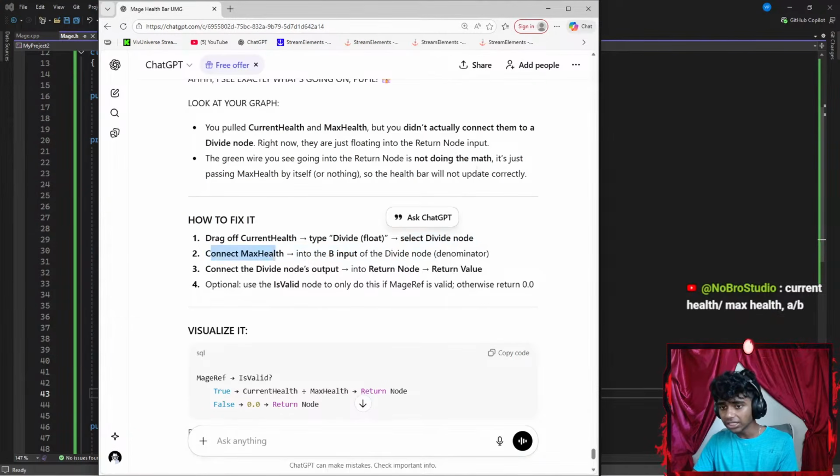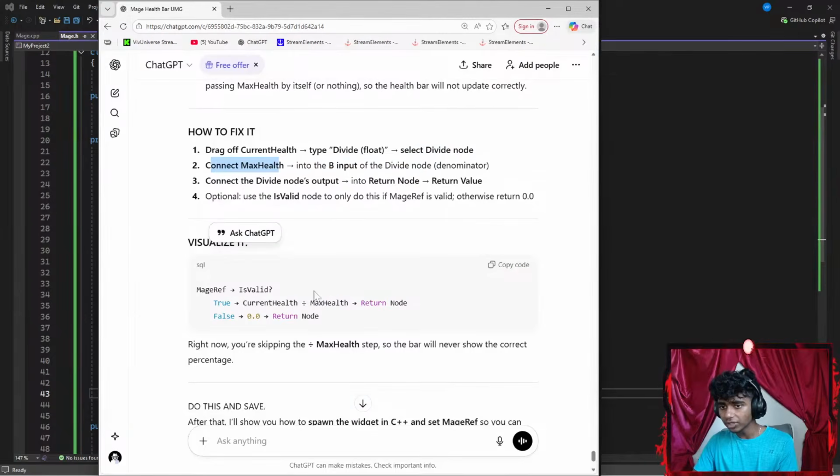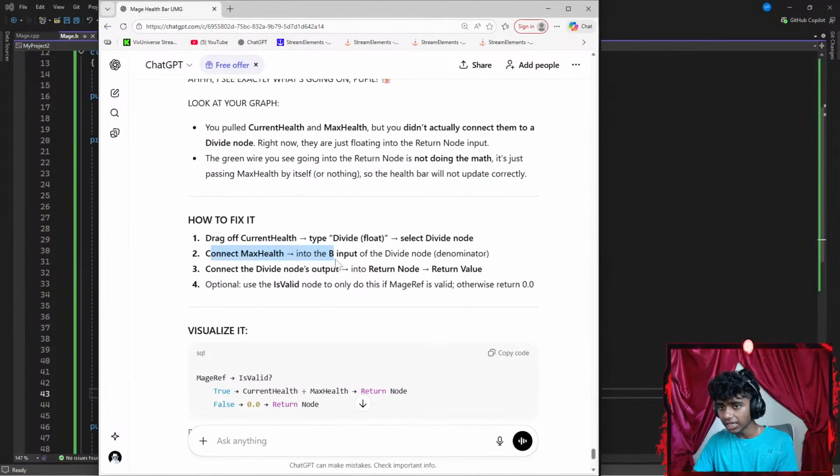Select divide node, connect max health. So this is referee. Connect max health into B, the divide node denominator.